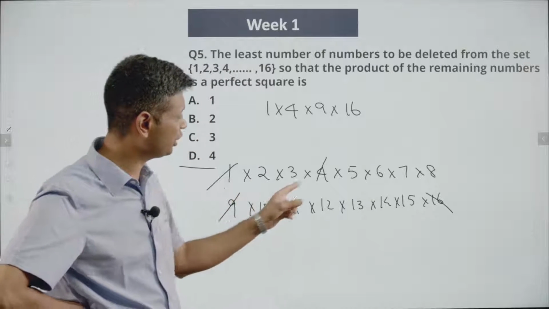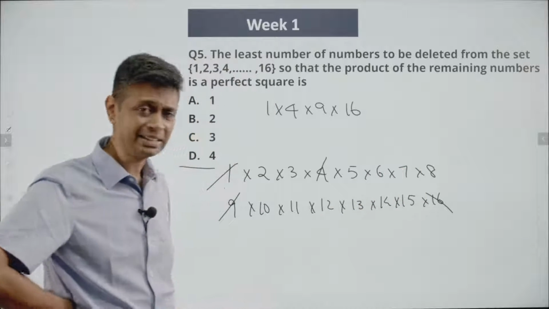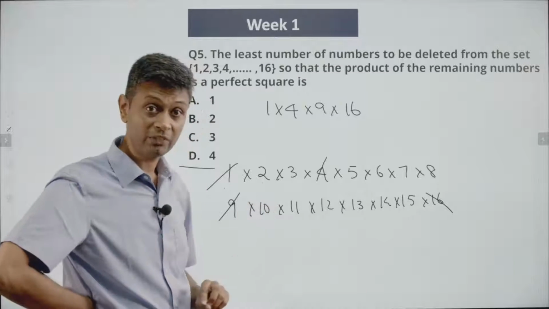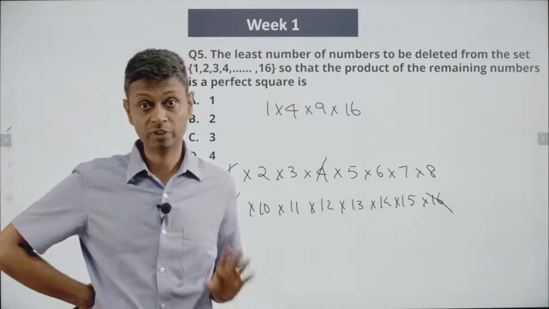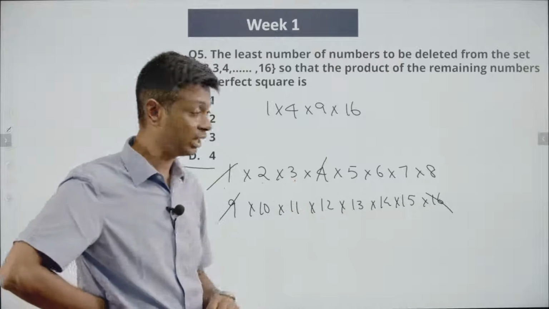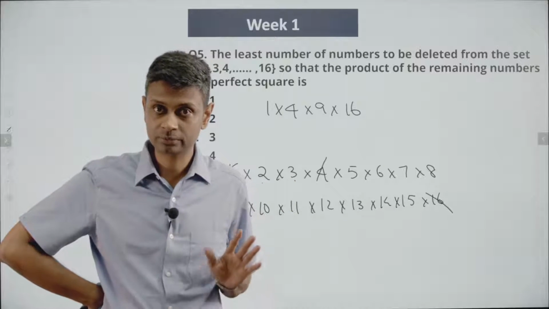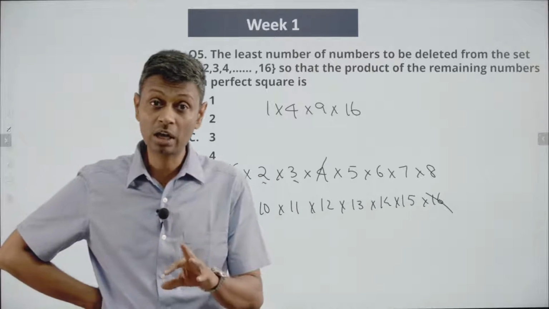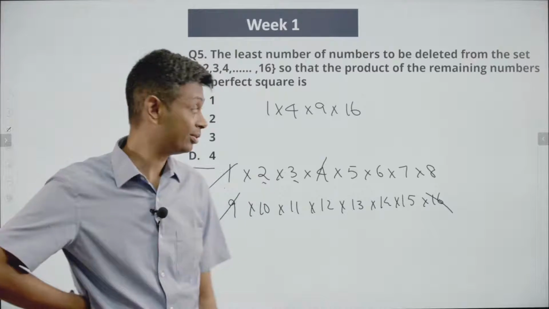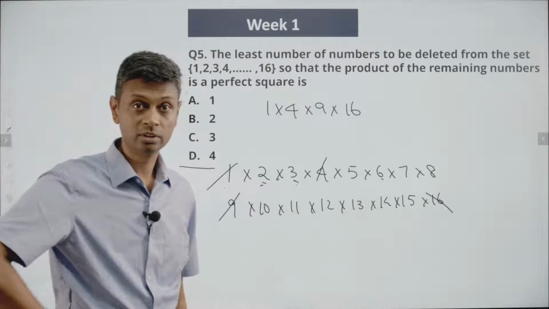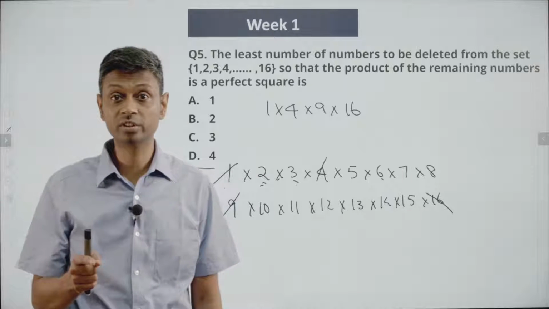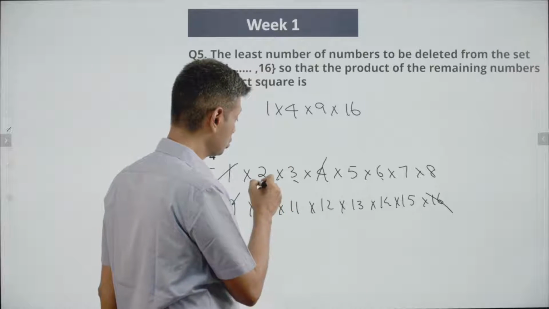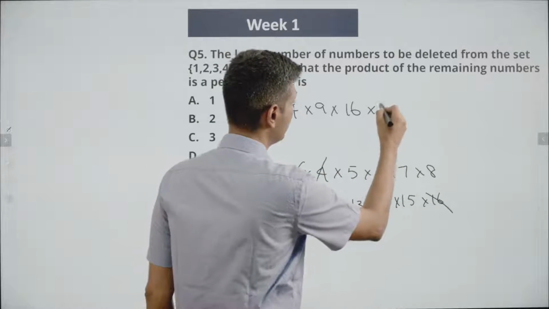So I have 2, 3, 5, 6, 7, 8. Can I combine some of these to get a perfect square? Think about it. There's a 2 here. If I can find one more 2 somewhere, that's a perfect square. There's a 3 here. If I can find one more 3 somewhere, that's a perfect square. Lovely. 2, 3 can be combined with another 2, another 3 to give me a perfect square. What can I do? 2, 3, 6. 2 into 3 into 6, 6 into 6, 36. That's a perfect square.